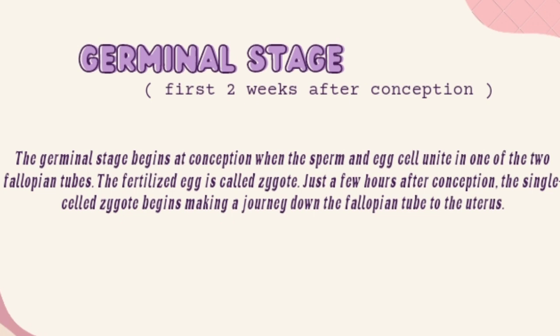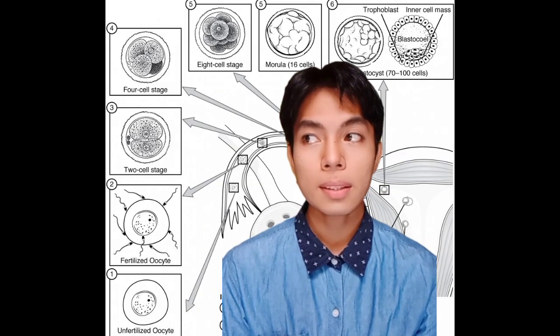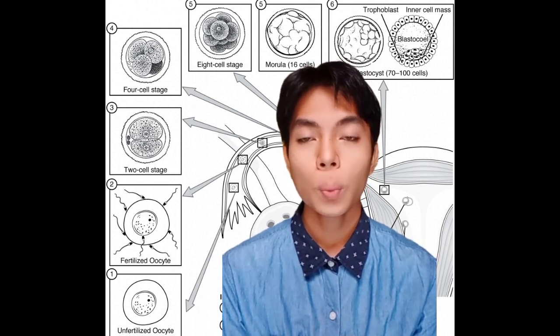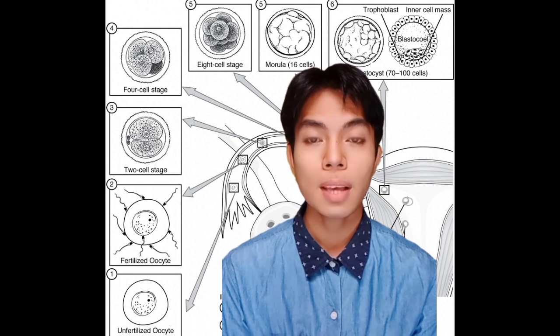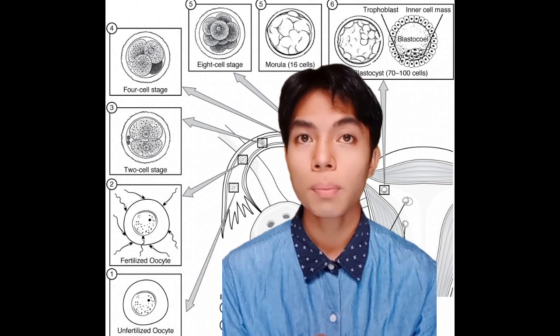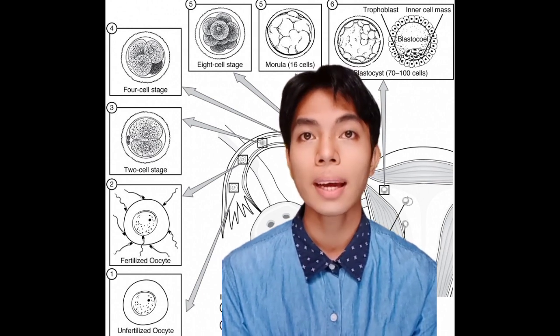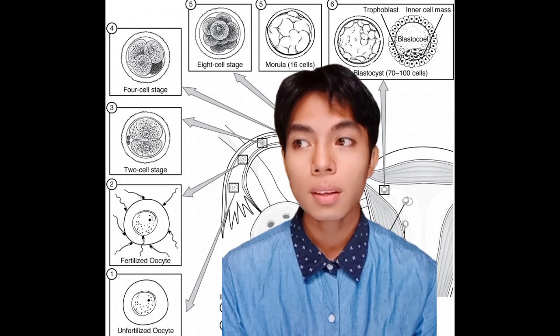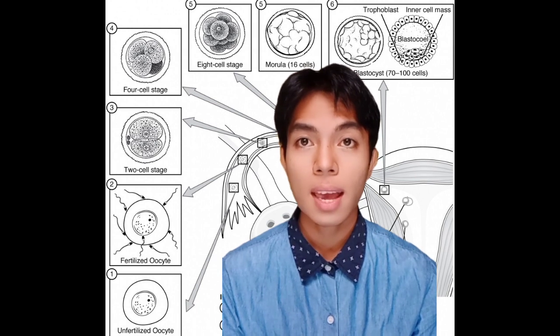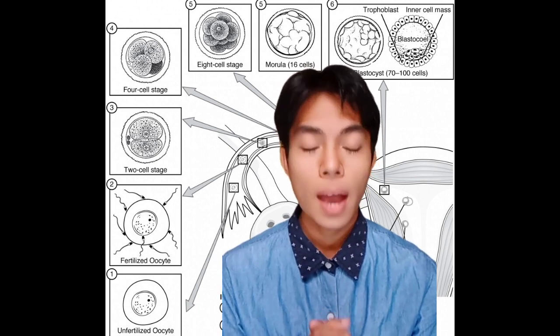Just a few hours after conception, the single-celled zygote begins its journey down the fallopian tube to the uterus. The first stage of development is the germinal period, lasting 14 days or 2 weeks after conception, from conception to implantation of the fertilized egg in the lining of the uterus. At ejaculation, millions of sperm are released into the vagina, but only a few reach the egg, and typically one of them fertilizes the egg.